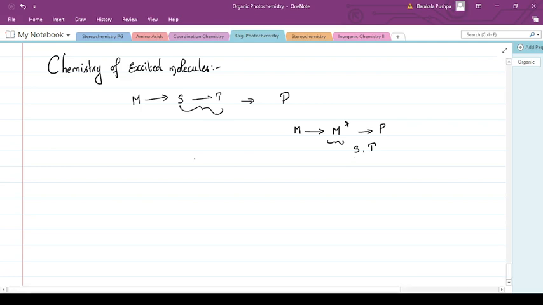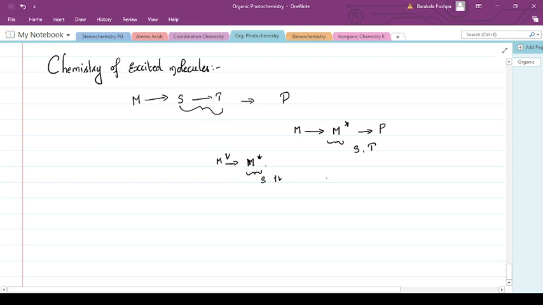When a molecule absorbs energy from the visible region, it goes into an excited state that is usually a singlet state where the spin pairing is retained.